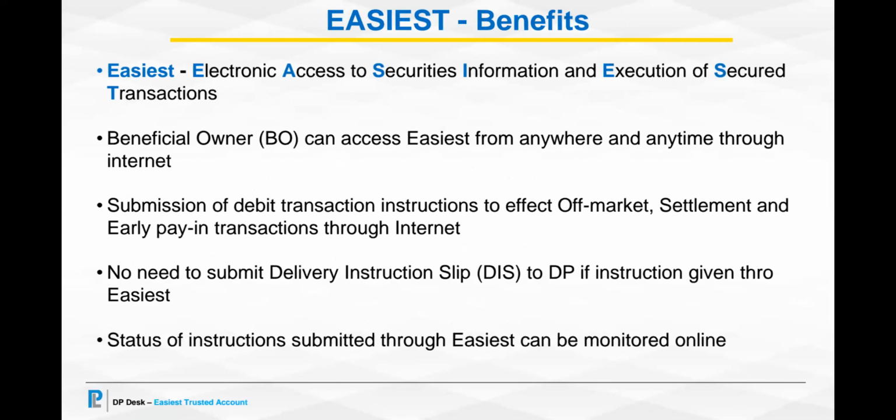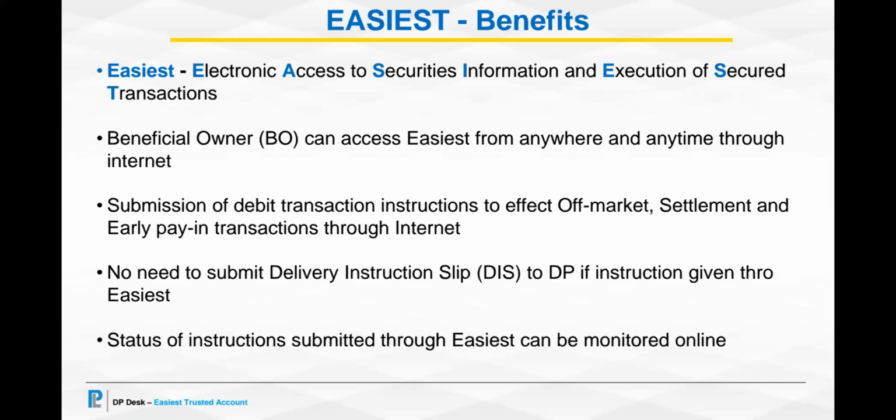So easiest stands for electronic access to securities information and execution of secured transactions. Here, beneficial owner, that is the BO, which is the common term used for a DMAT account holder. So BO can access easiest from anywhere and anytime through internet.